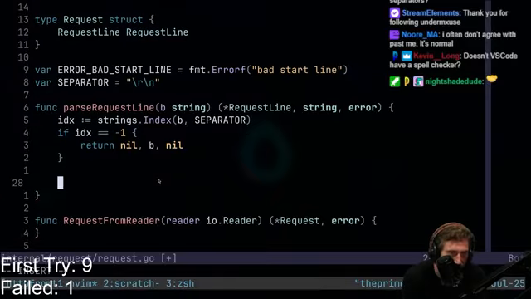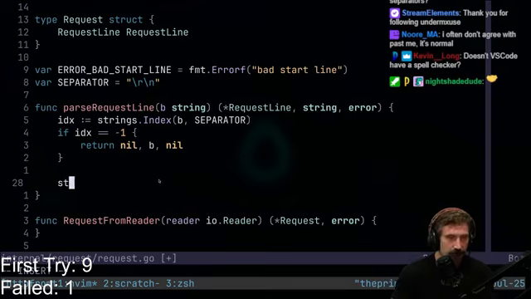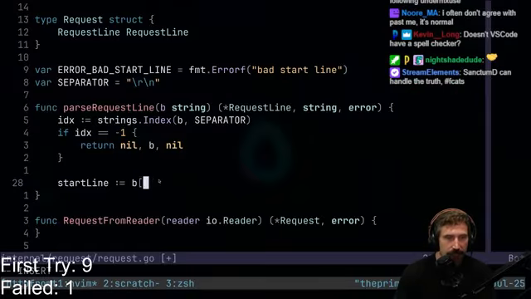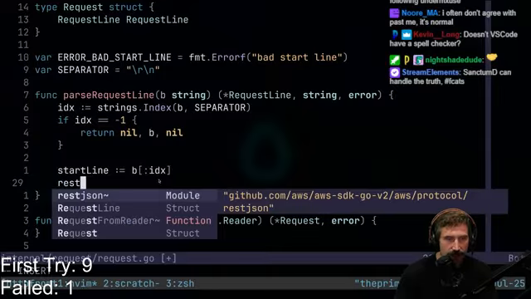All right, here we go. So we have the idx, we have the separator. So now we have the official line, the good part, the goods. We have our start line, which is b up to the idx. Wrong language, you do not do that here. That is not how we do this. b up to the idx, right? All right, and then the rest of the line.